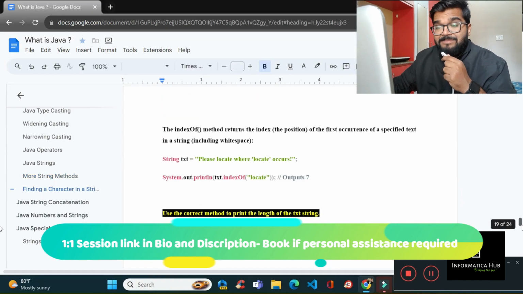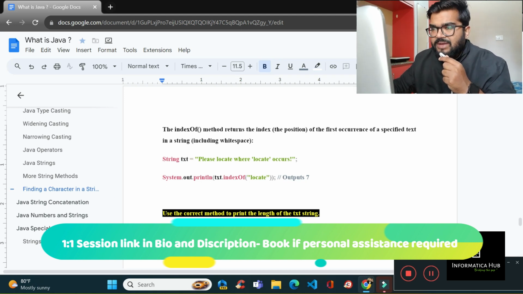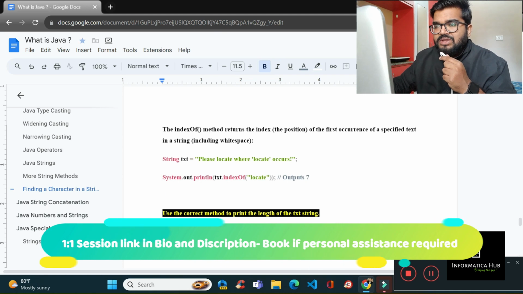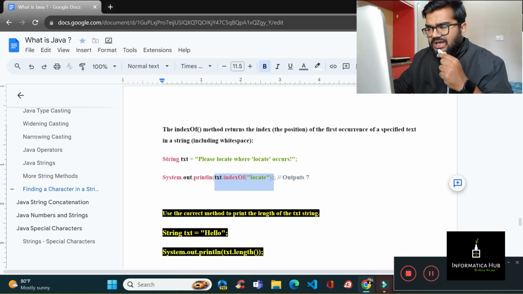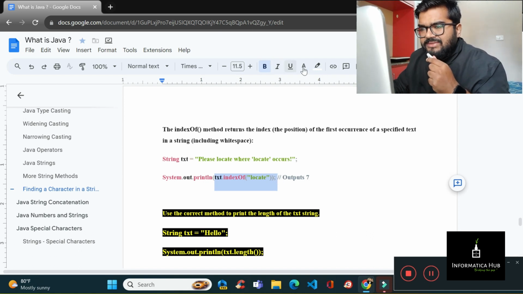Now, finding a character in a string. Suppose there might be a question on how to find a character in the string, in which position it is available, where it is. So please locate where it occurs. How will you be answering this question? If you have to find the index of any value, what you have to use over here is the variable name along with the index of the value that you want to know. You can see over here.